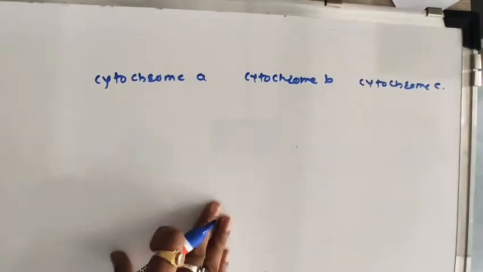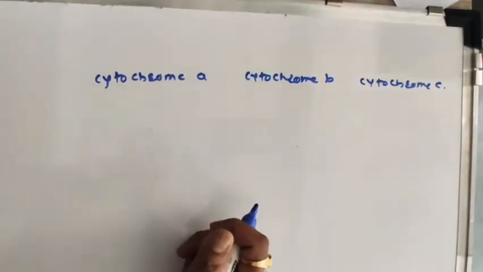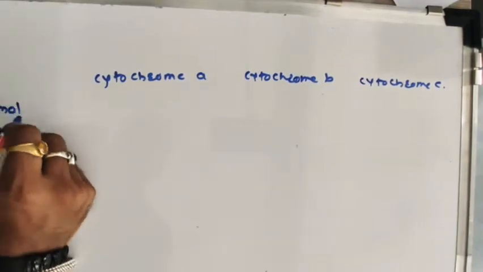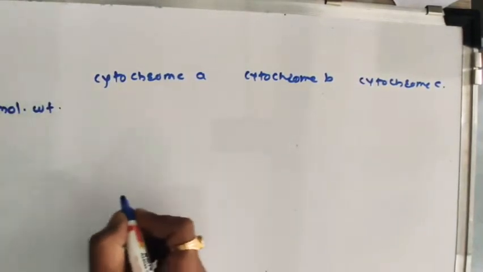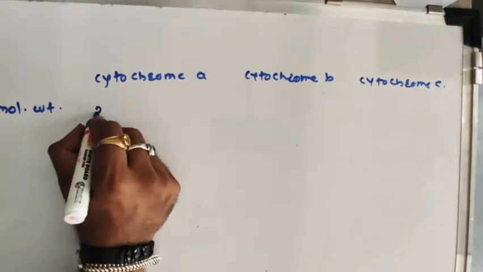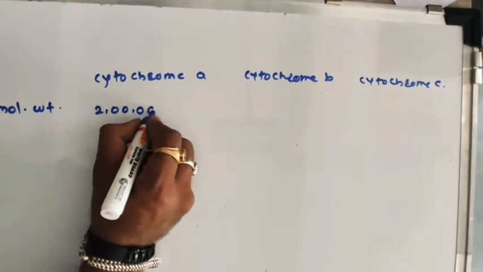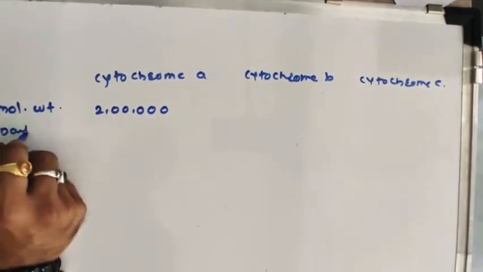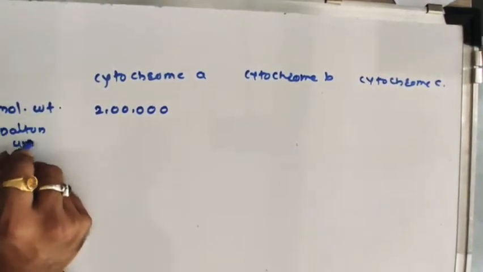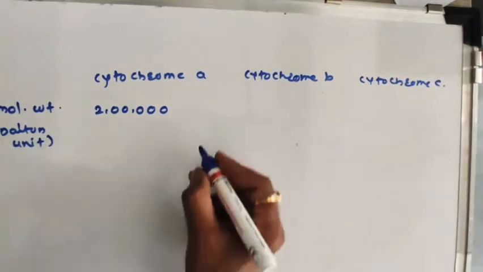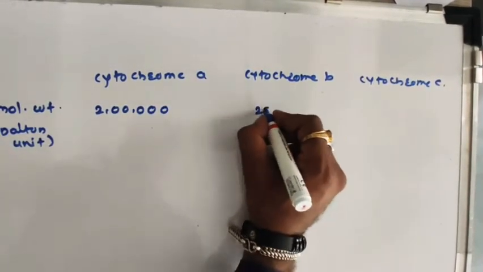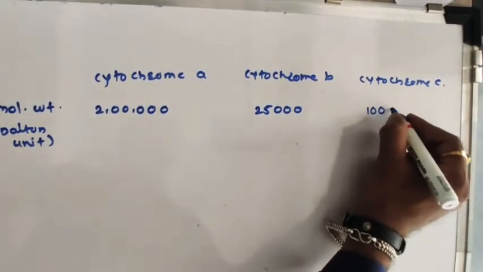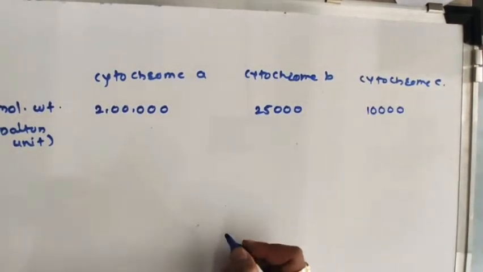If you compare cytochrome A, cytochrome B and cytochrome C in various ways, first the molecular mass: cytochrome A has near about 2 lakh Dalton, cytochrome B has molecular mass near about 25,000 Dalton and cytochrome C has near about 10,000 Dalton.